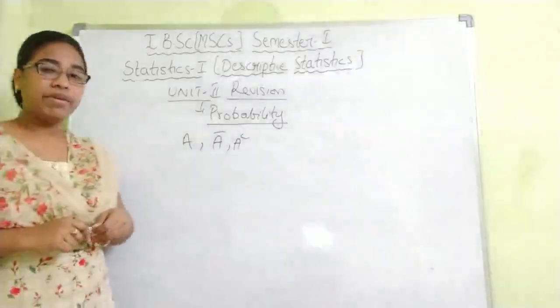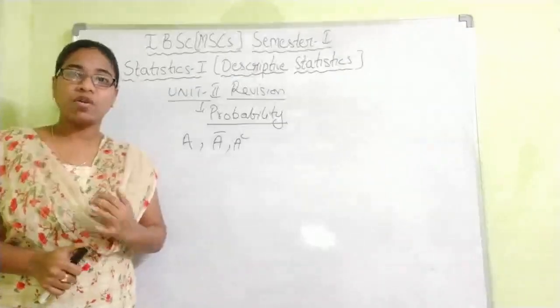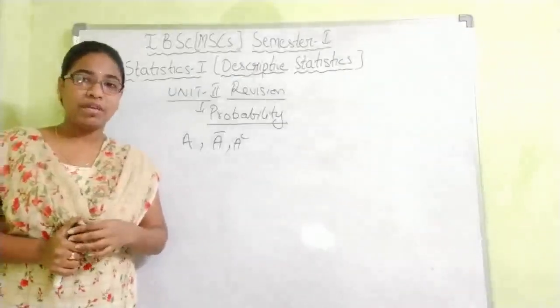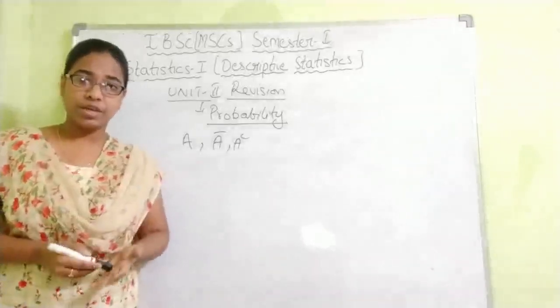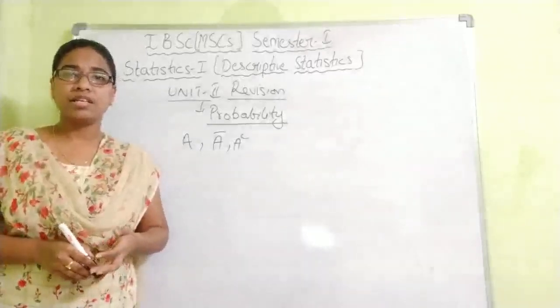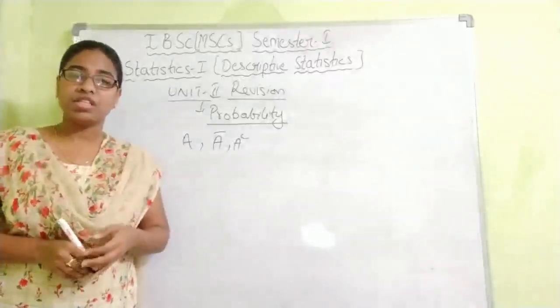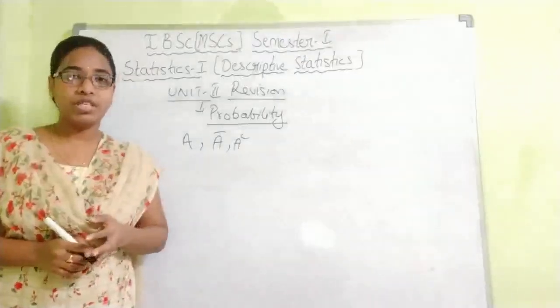So these are complementary events. Impossible events: the events which cannot happen are called impossible events. So the probability of an impossible event is 0. Like if you say the sun rises in the north, is it a possible event? No. So that's why the probability will be 0.